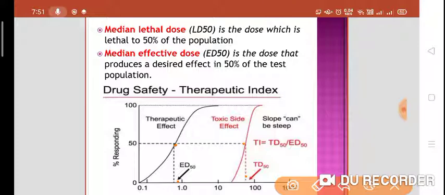If you want to calculate the therapeutic index, what is it? It is the difference between therapeutic effect and toxic side effect. And if the therapeutic index is more, the safer is the drug.